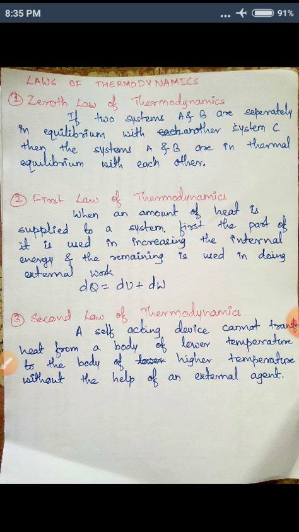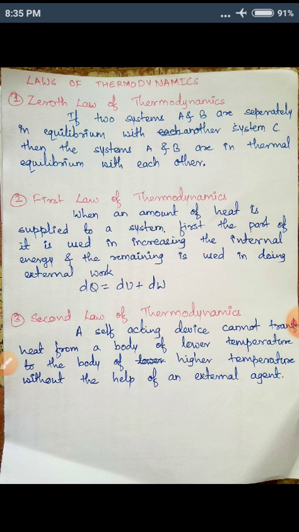Then we have the second law of thermodynamics. A self-acting device cannot transfer heat from a body of lower temperature to a body of higher temperature without the help of an external agent. We know that all bodies transfer heat from a body of higher temperature to a body of lower temperature.